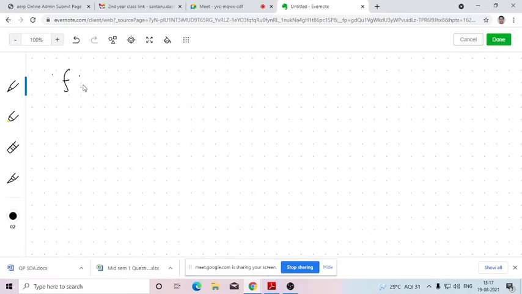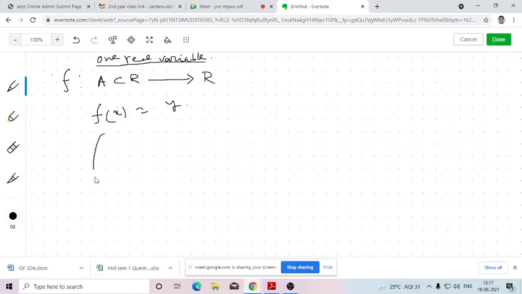So while we have studied function of one real variable, what does it mean? What do you mean by function? Function means function of one real variable. That means we are considering a set A, that is a subset of the set of real numbers, and we are defining this function or mapping from A to R, namely defined by f(x) = y.